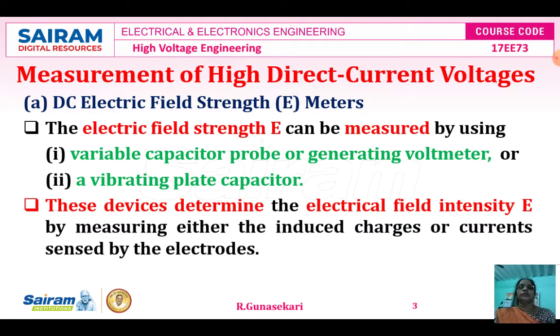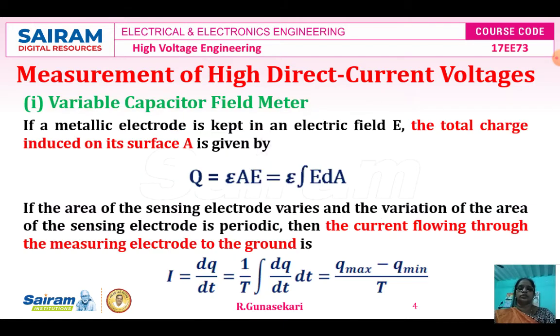The electric field strength, represented by capital E, can be measured by using, first, a variable capacitor probe or generating voltmeter. Already in the previous lecture video we studied about the generating voltmeter. In this lecture video we study the capacitor probe. The second one is the vibrating plate capacitor. These devices determine the electric field intensity E by measuring either the induced charges or induced currents sensed by the electrodes. The first one is the variable capacitor field meter.